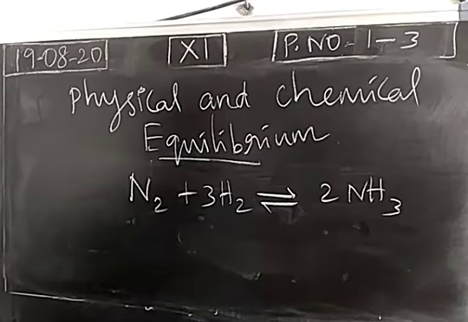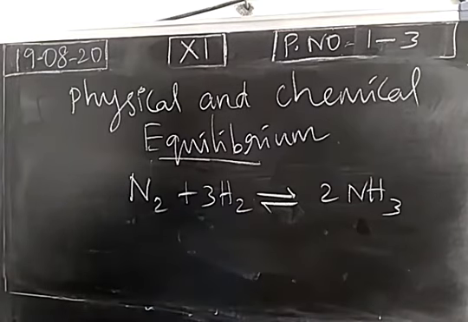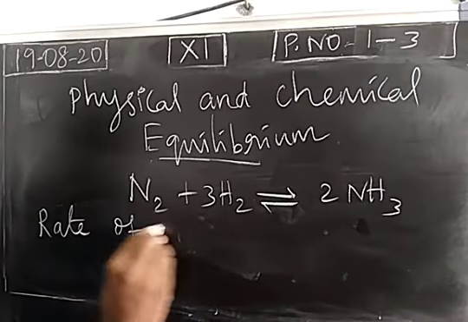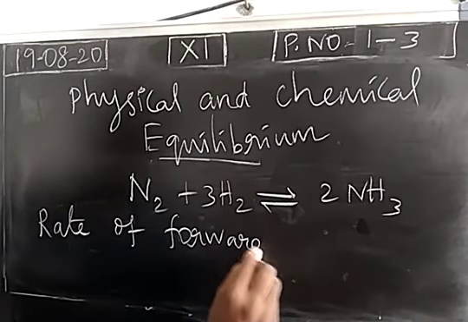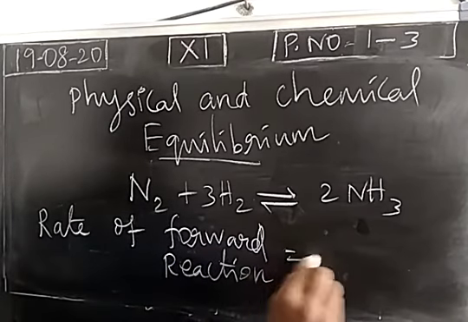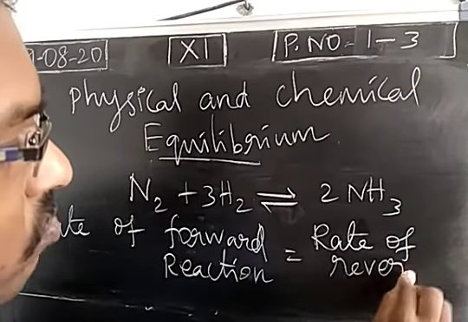Okay. So my aim is to prepare ammonia in the laboratory. I think that the reaction should be an irreversible reaction, so I am mixing nitrogen and hydrogen. I am expecting 100% product ammonia, but unfortunately the reaction becomes a reversible one and it reaches equilibrium. What is the equilibrium? Rate of forward reaction equal to rate of backward or reverse reaction.